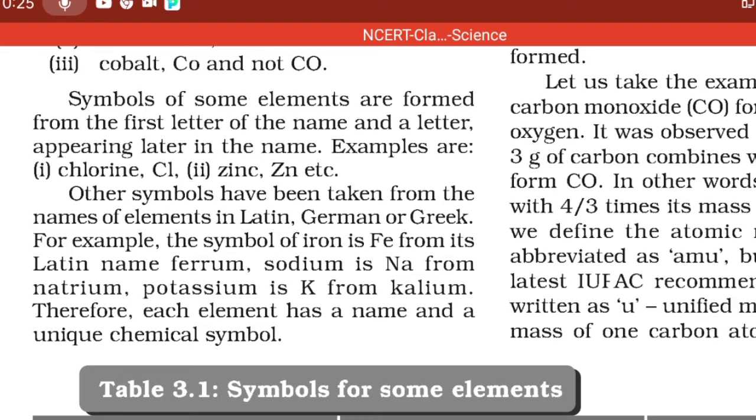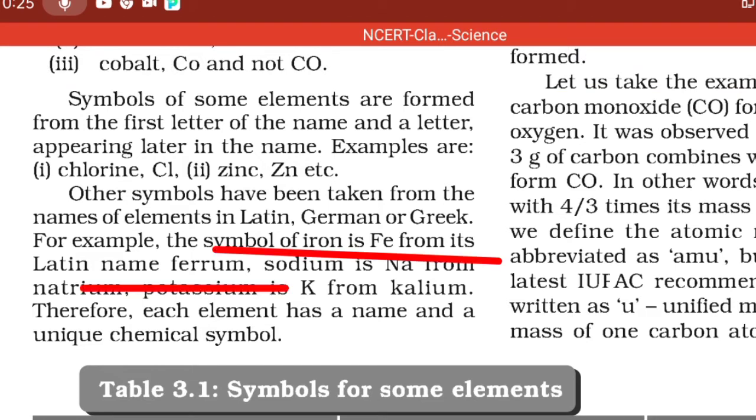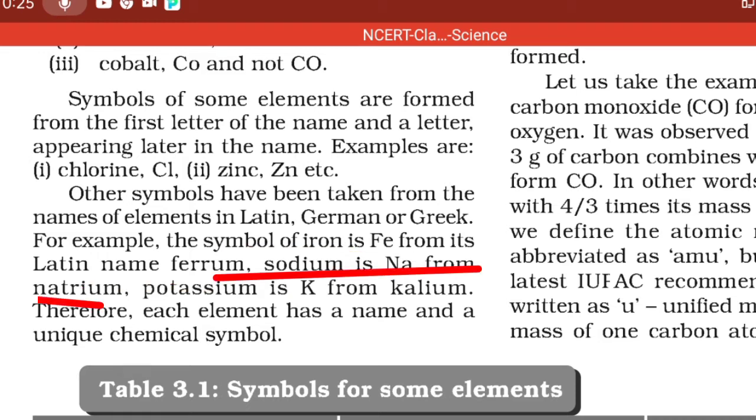Other symbols have been taken from the names of elements in Latin, German or Greek. For example, the symbol of iron is Fe from its Latin name ferrum. Sodium is Na from the Latin name natrium. Potassium is K from the Latin name kalium. Therefore, these elements have a name and a unique chemical symbol.